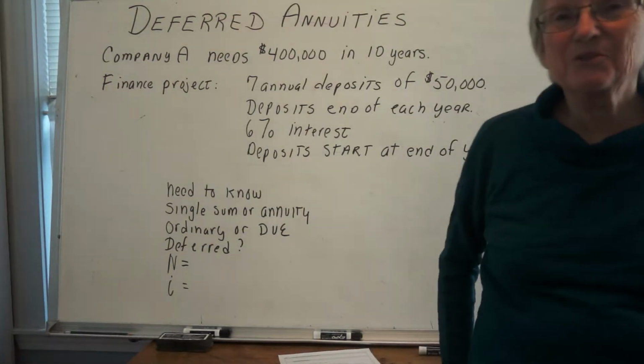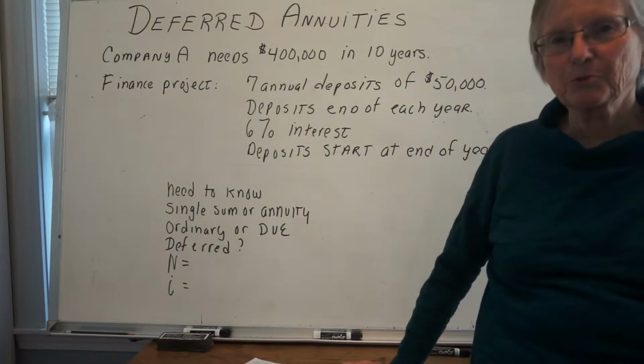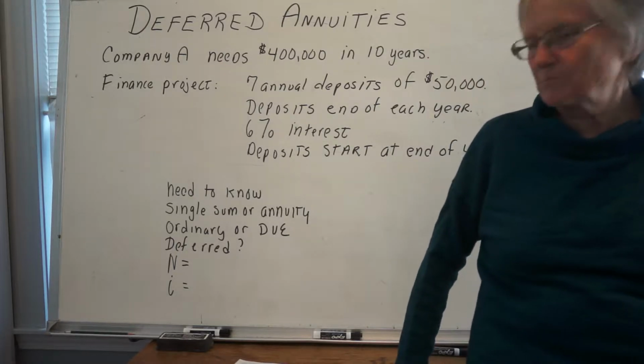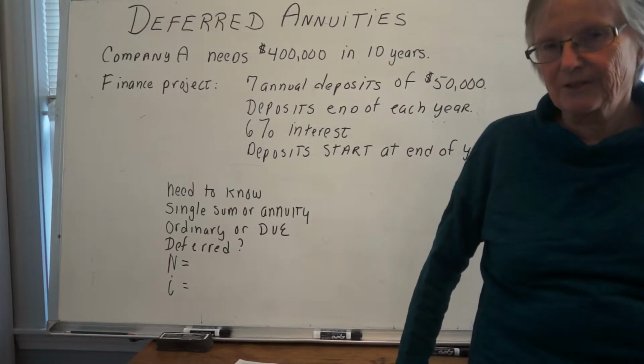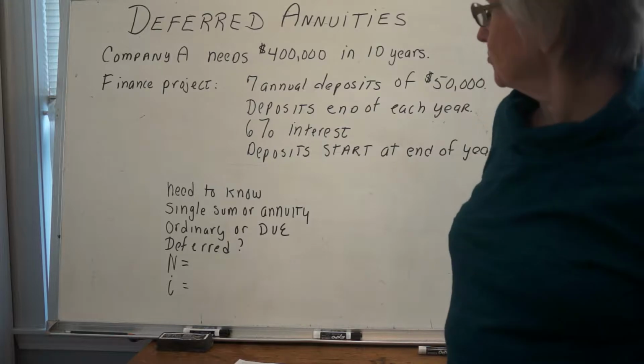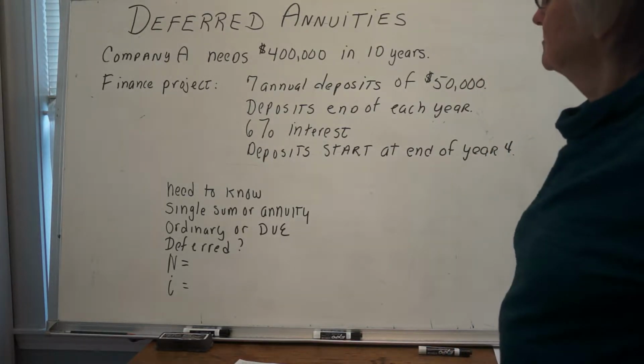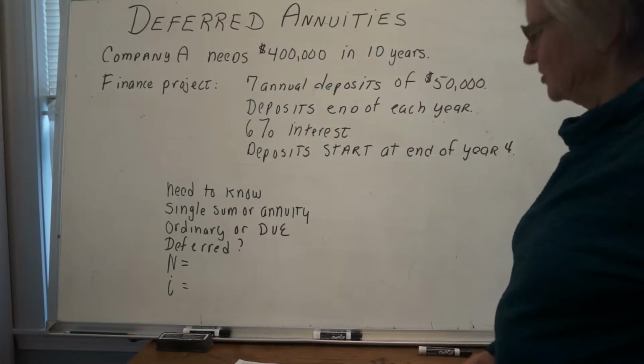So we'll talk about deferred annuities. So what's a deferred annuity? It's basically one that doesn't start right away. So if we look at this problem, company A needs $400,000 in 10 years.